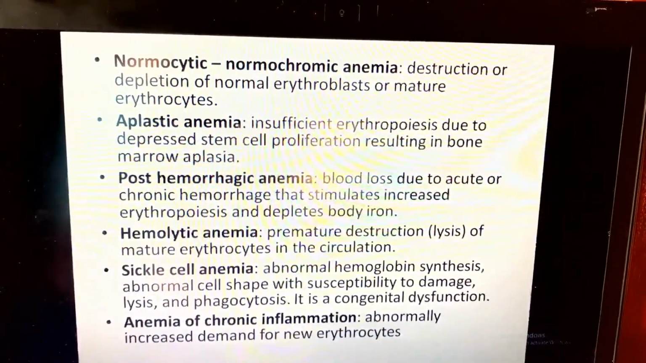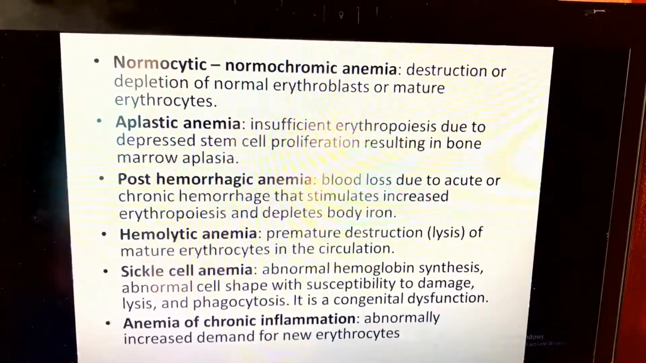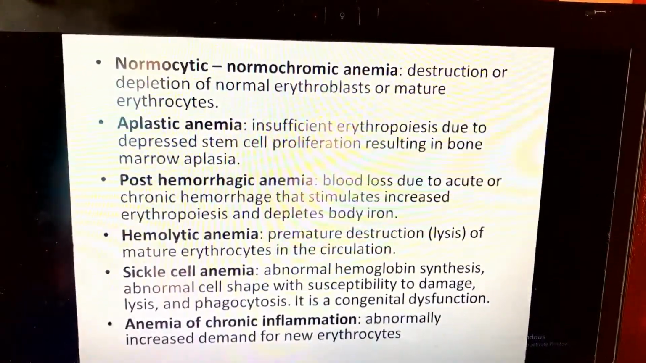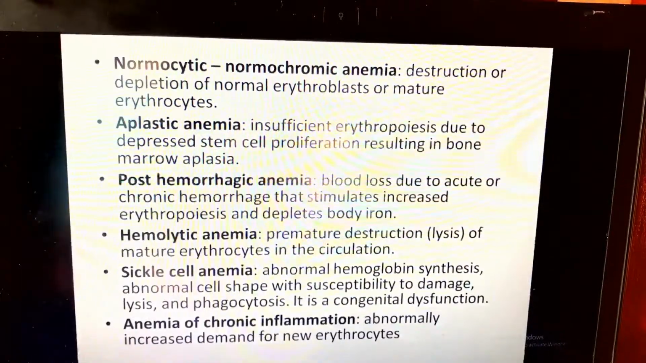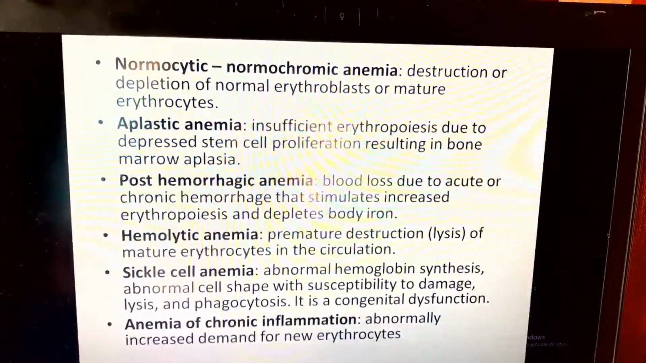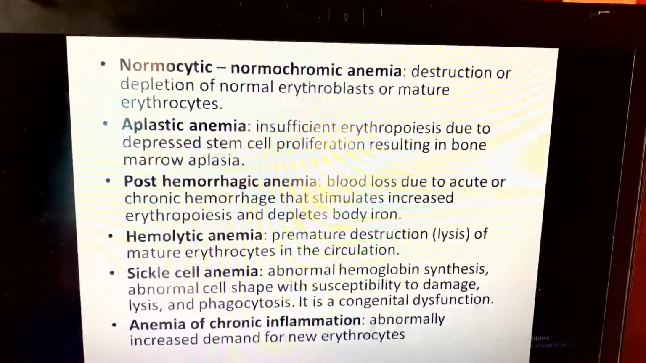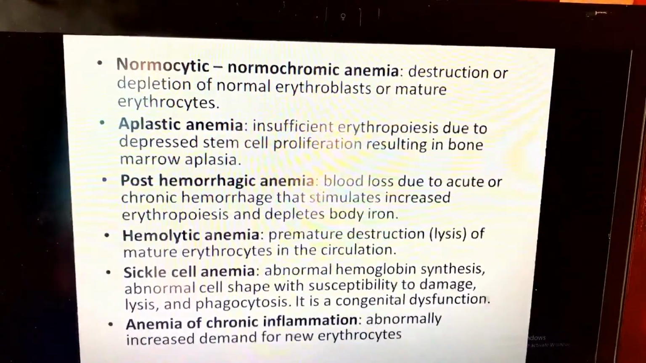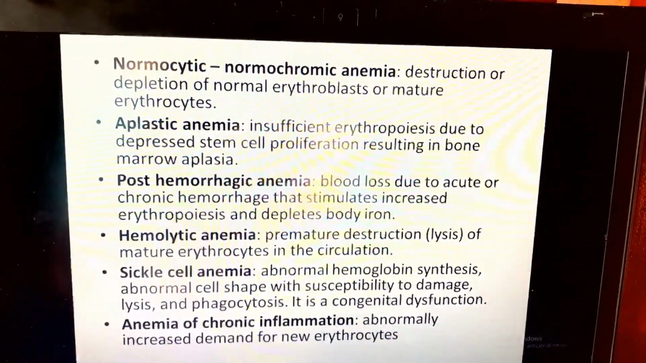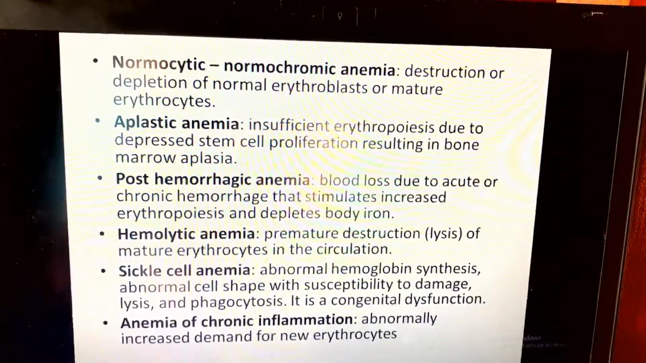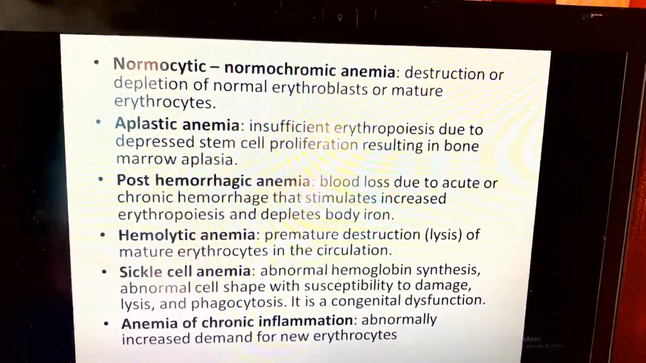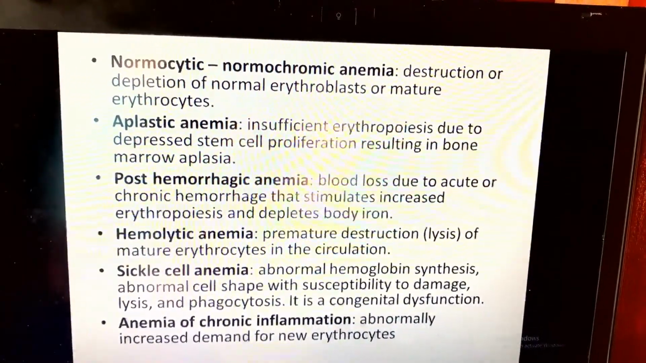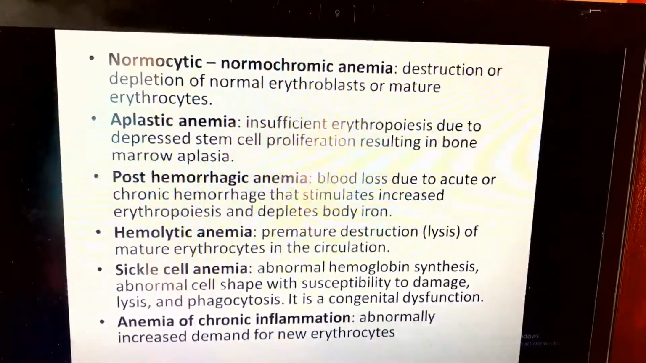Anemia of chronic inflammation: when you have a chronic inflammation, we also develop anemia, with abnormal increased demand for new erythrocytes. When you have chronic inflammation, you will need more blood cells, including red blood cells, so you will have increased demand for new erythrocytes.